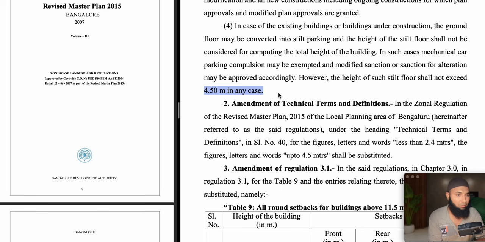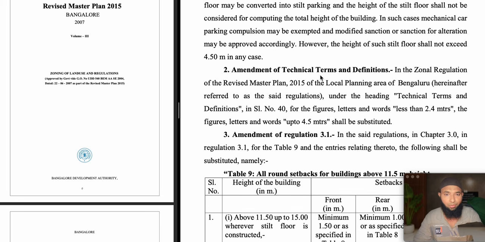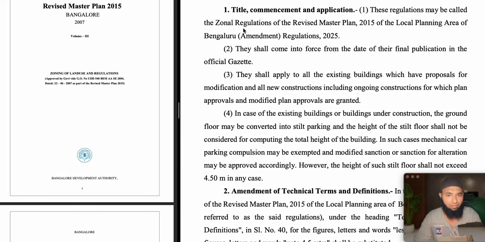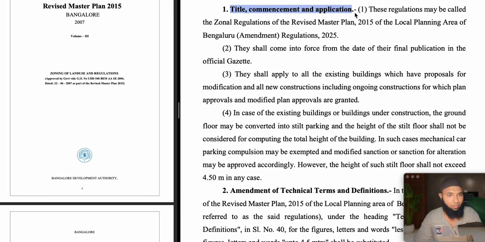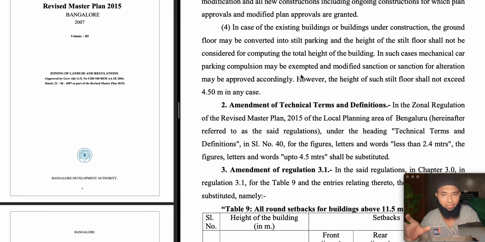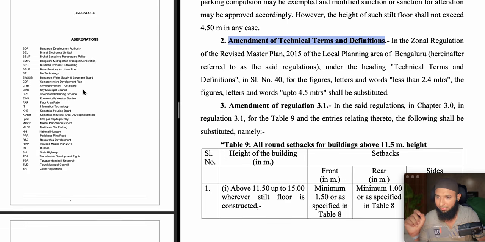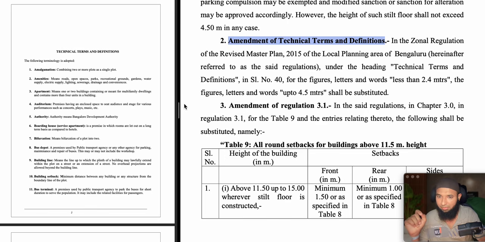Modified sanction or sanction for alteration may be approved accordingly. So based on that, they will approve. Okay, so this was the title and commencement, where they gave a basic idea of what they are going to change. Now, where is it going to be amended? Here, if you see the second point, amendment of technical terms and definition. So let us go to technical terms and definition, where it is in this.